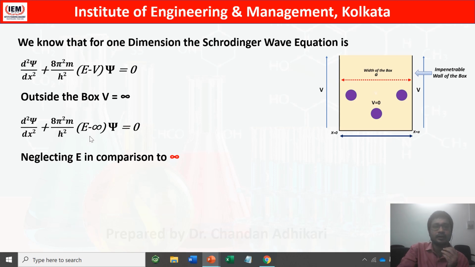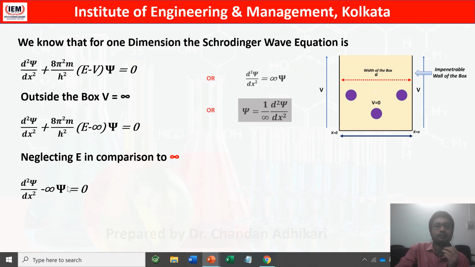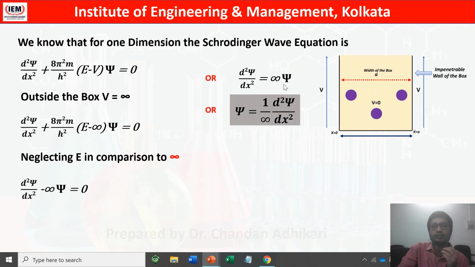So if we neglect E, then it is nothing but d2 psi/dx2 minus infinity psi equals 0, because 8 pi square m by h square, everything will be very small compared to infinity. So we can neglect all of them. So d2 psi/dx2 minus infinity psi equals 0, or d2 psi/dx2 equals infinity psi, or psi equals 1 by infinity d2 psi/dx2, and 1 by infinity, you all know, is 0. So psi equals 0.